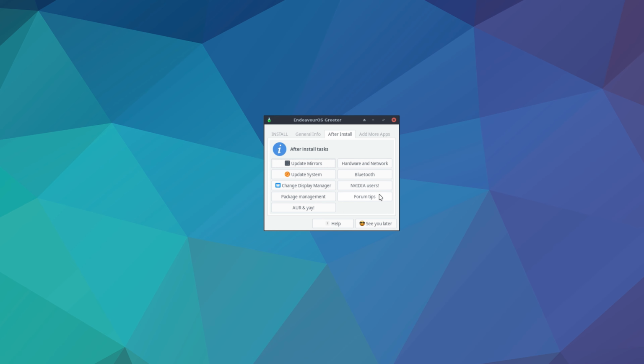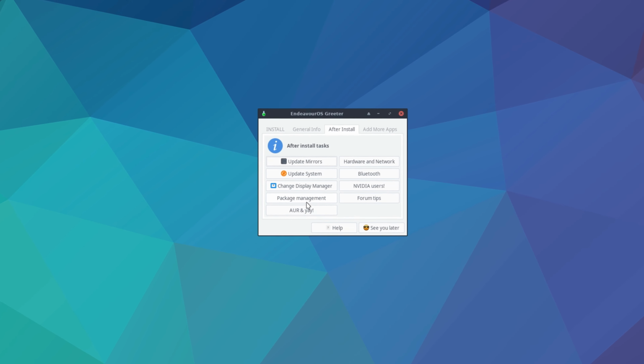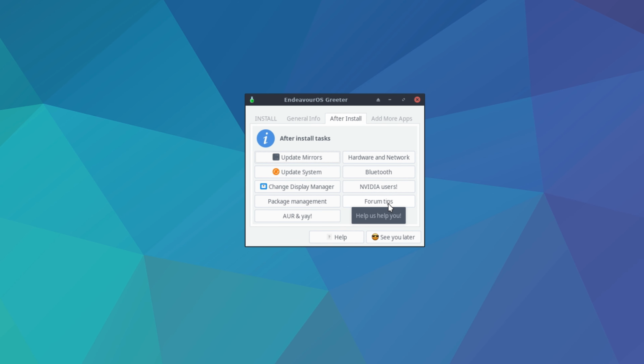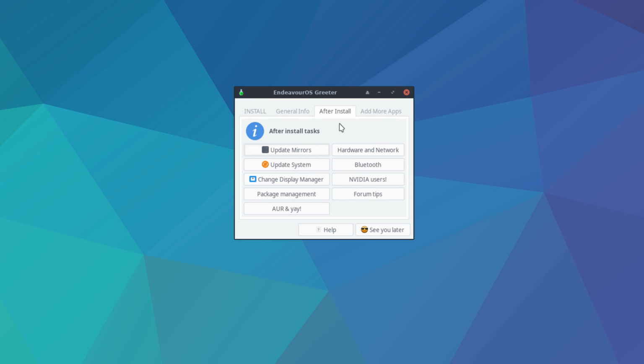And forum tips. So from here onward, it's just a collection of links. I guess it works. It doesn't seem very polished or professional, but again, it works. And at the end of the day, learning about this stuff will give you some insight into the inner workings of a real Arch system.